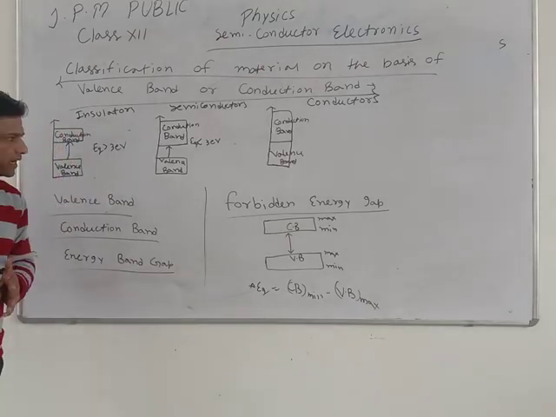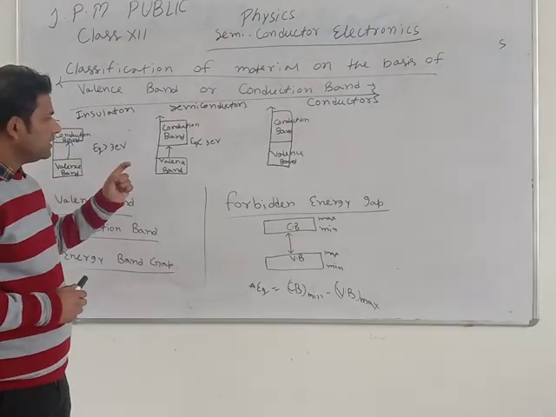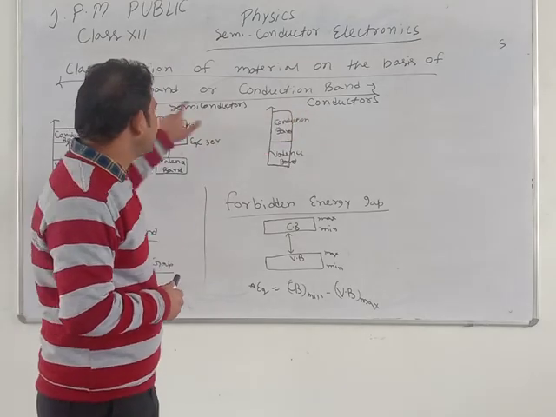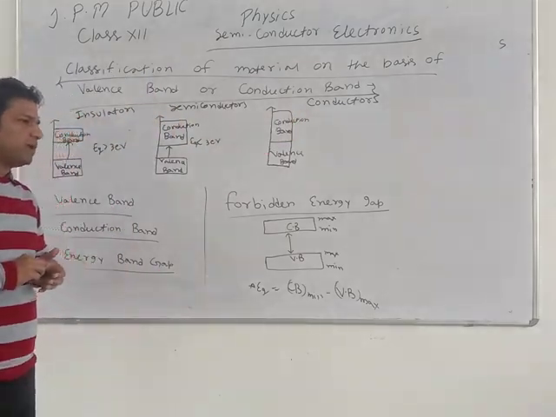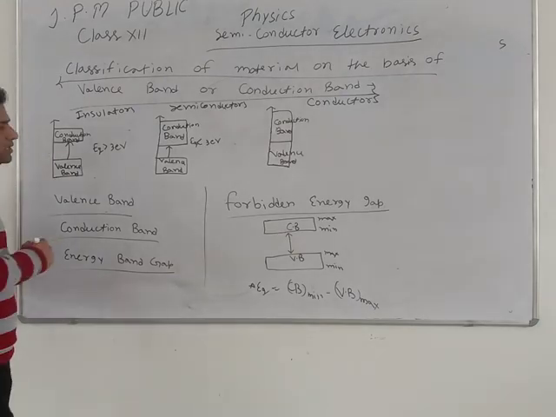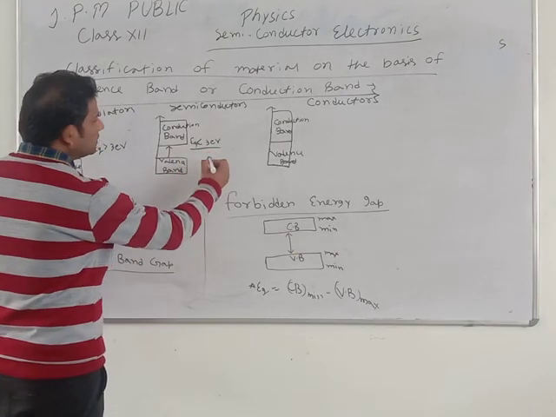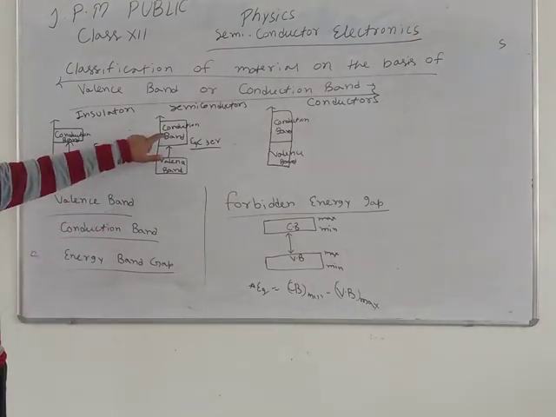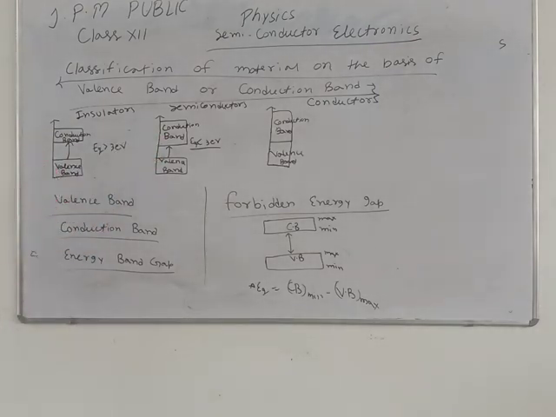And in a semiconductor, the conductivity is between conductor and insulator. It means semiconductor conductivity is between the insulator and conductor. The energy gap is less than 3 electron volt. And electrons from the valence band move to the conduction band.